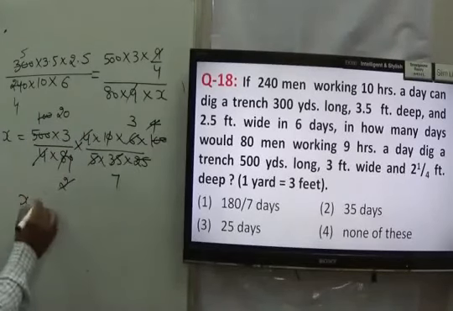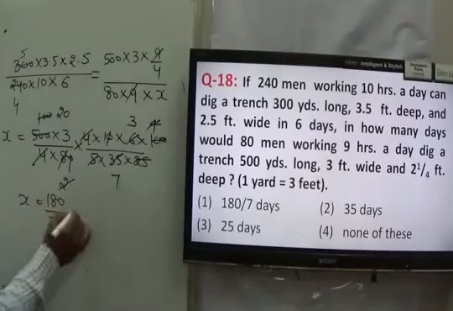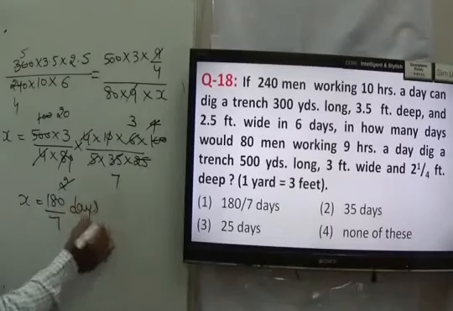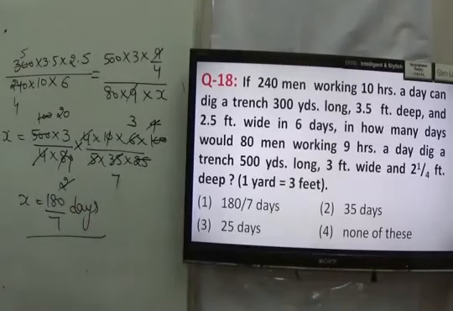Here I can say the value of X is equal to 180 upon 7 days. It becomes my answer. So I can say that if they have to dig that much dimension of the trench, total time taken by them is equal to 180 upon 7 days.